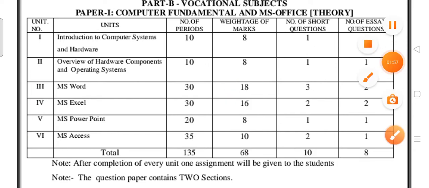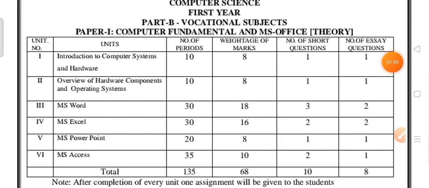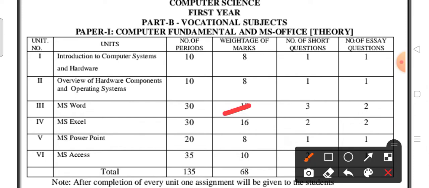Next, the second unit and the fifth unit you can also give equal preference. It's clear. How many units are there in computer science first year, paper one, computer fundamentals and MS Office? Six units will be there. You have to focus on MS Word, the third unit, which has 18 marks weightage. Next is MS Excel with 16 marks weightage, and give equal preference to MS Access, the sixth unit, and the remaining first unit, second unit, as well as the fifth unit.